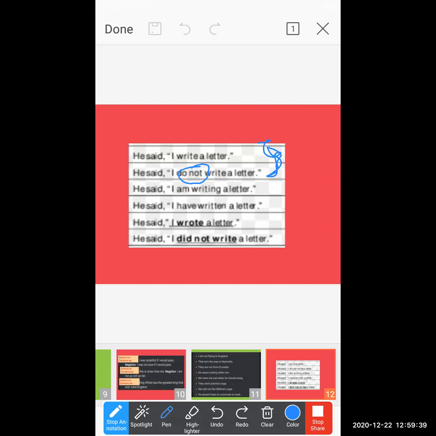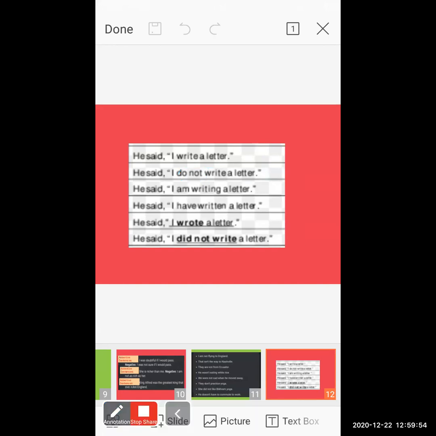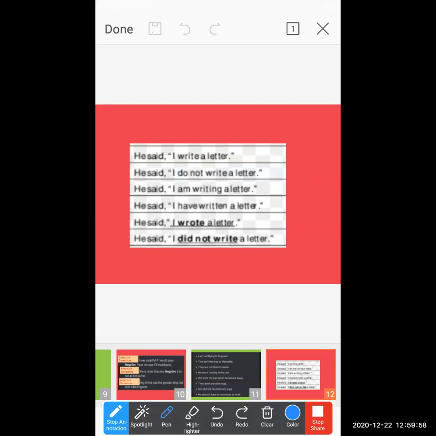Now see this. Here you don't change the basic meaning. I write a letter. I do not write a letter. Instead of this, what is the first sentence's meaning? The first sentence means that you are writing a letter. And the second sentence means that you are not writing the letter. So obviously the basic meaning is changed.